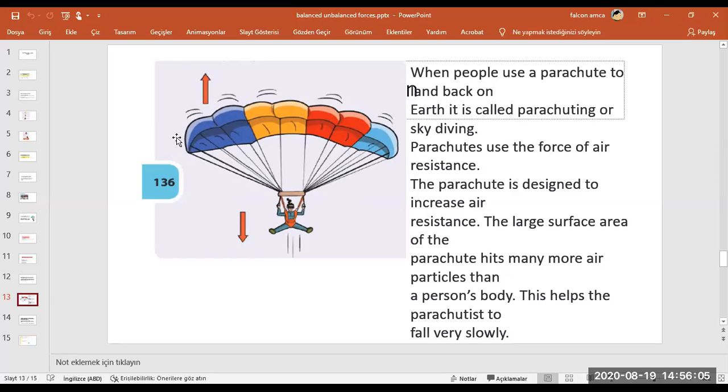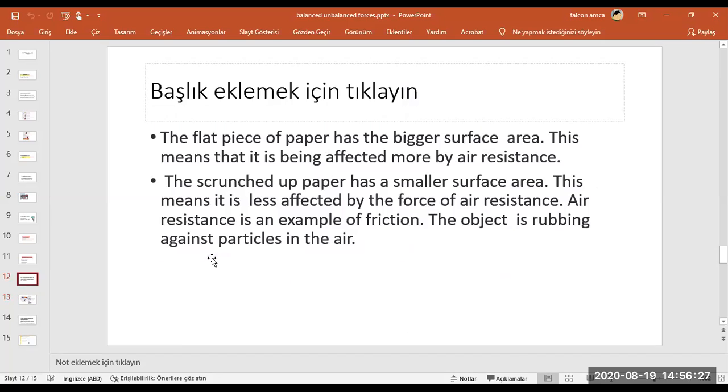And surface area is important. If it is smaller, it will fall down more, we can say fast, but if it is larger, there is more air pressure on the surface area and it is slower. Did you understand? Surface area is important.